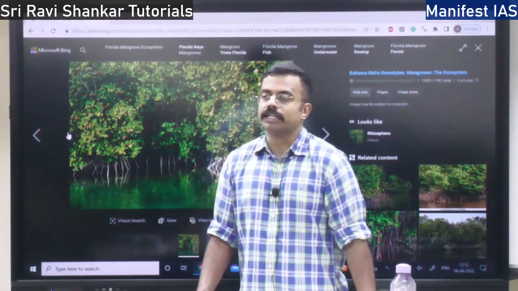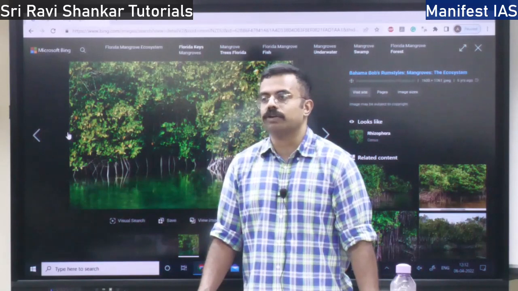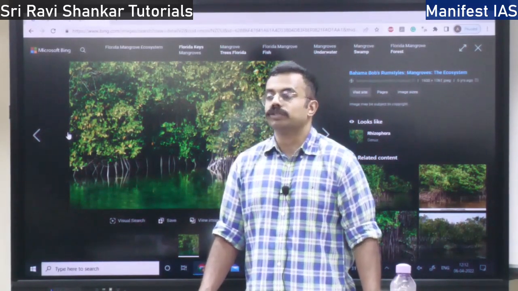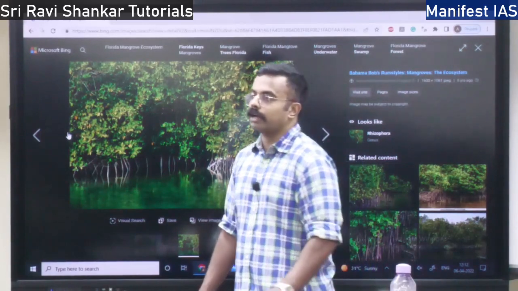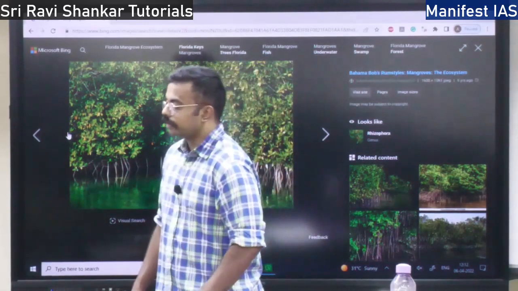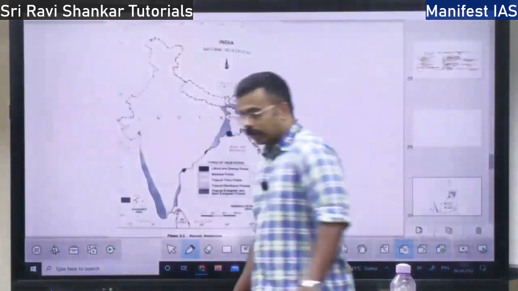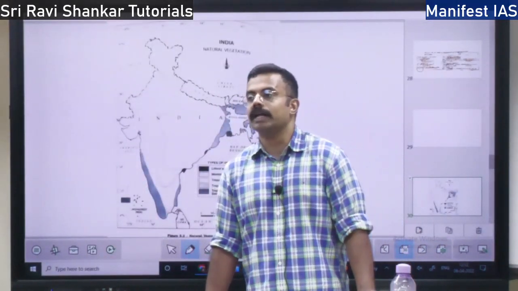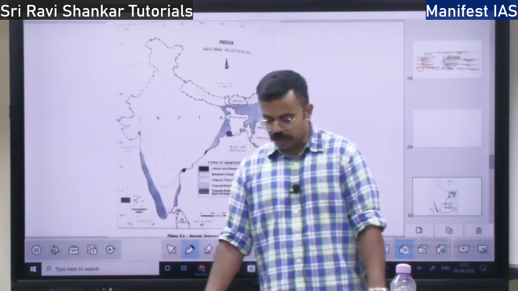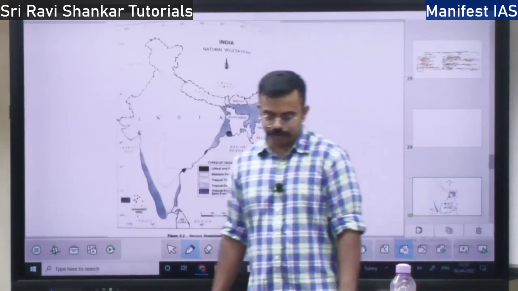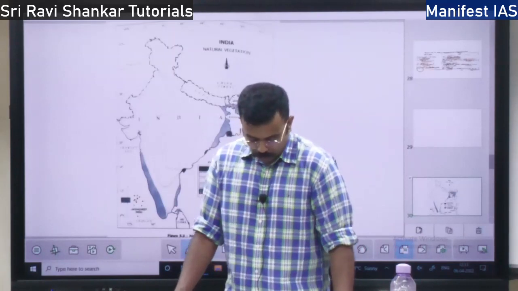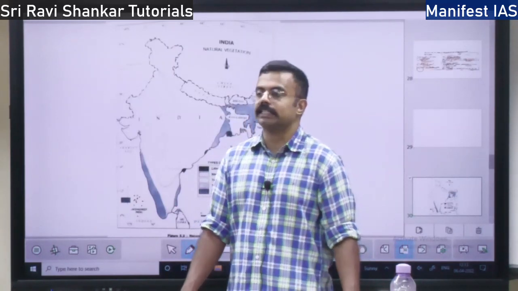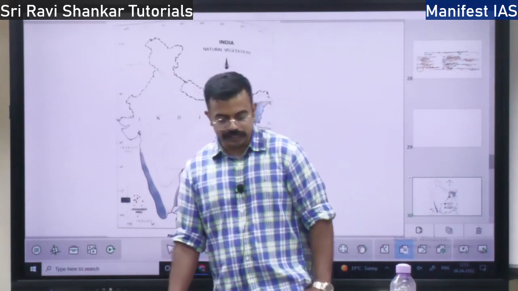So what is the speciality of India with respect to mangroves? India has 7% of the world's mangroves. So if the world has 100% of mangroves, 7% of the world's mangroves is in India, right? So where do you find the mangroves in India? You will find them in Andaman and Nicobar, Sundarban, as well as Odisha, Tamil Nadu, Gujarat, everywhere you will find the mangroves. So this is with respect to the types of natural vegetation in India.